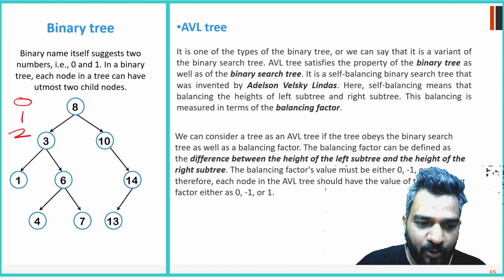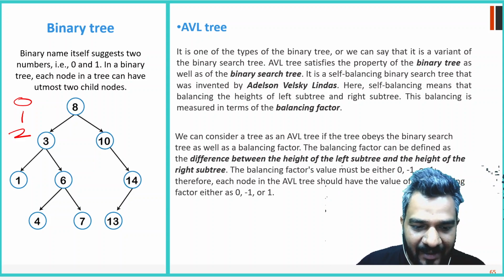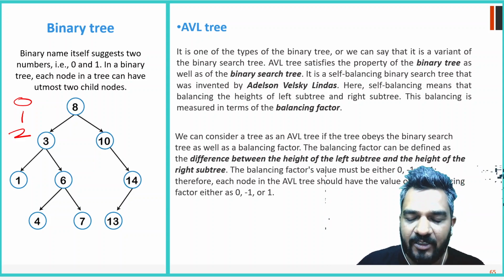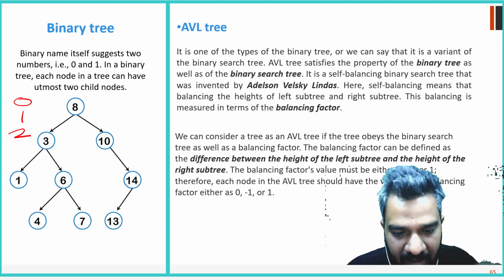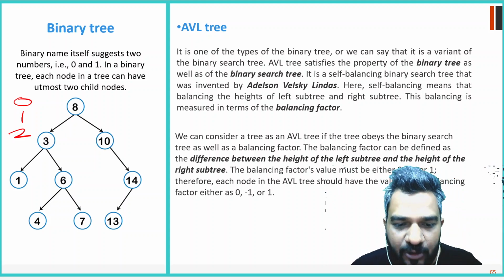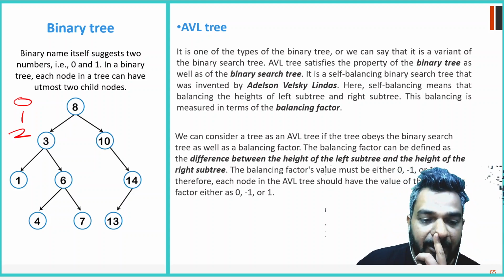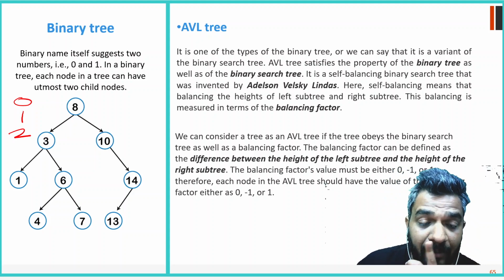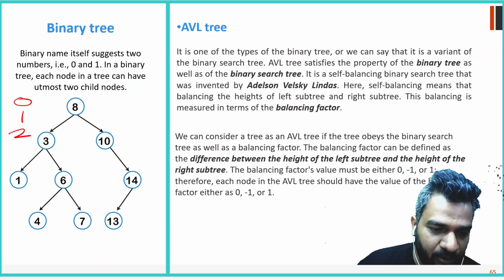So over here, if you look at it, 8 has two children, 3 has two children, 6 has two children, 10 has one child, 14 has one child. So every node can have maximum two children, not more than two. Then one more tree will come, the binary search tree. It will follow the binary tree.